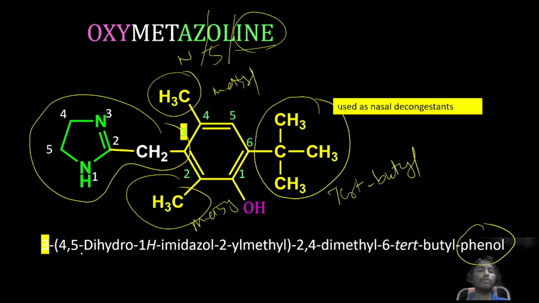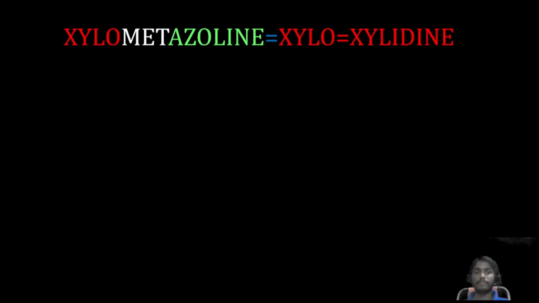4,5-dihydro, 4,5-dihydroimidazole. So D letter will come first, then which one will come? Then here, see, here also di will be there, here di will be there, but H letter will come first, then F letter will come second. Hence 2,4-dimethyl. Last one is tertiary butyl. Okay, 6-tertiary butyl phenol. Okay, 6-tertiary butyl phenol it is. Okay, so this is the oxymetazoline IUPAC name.